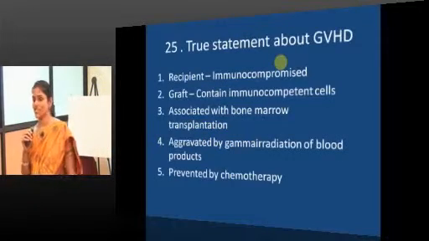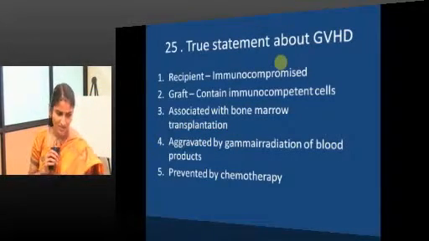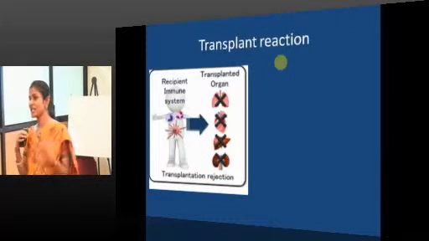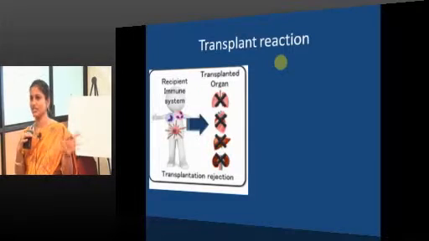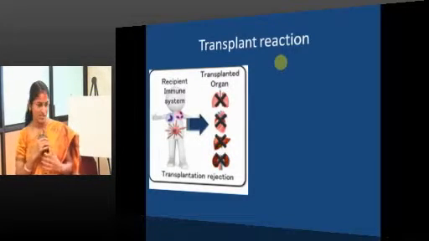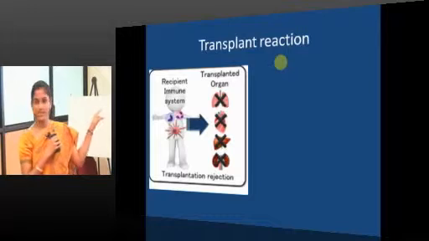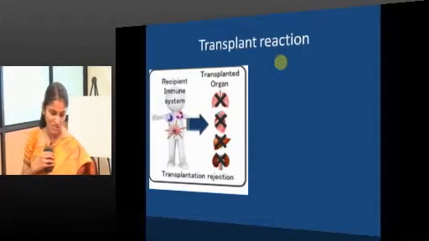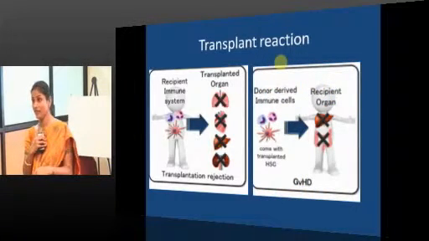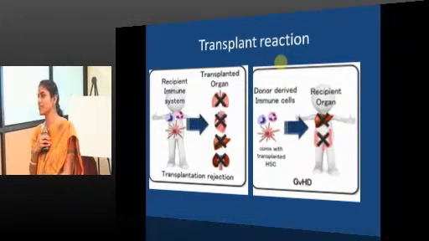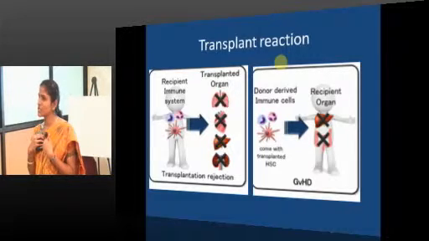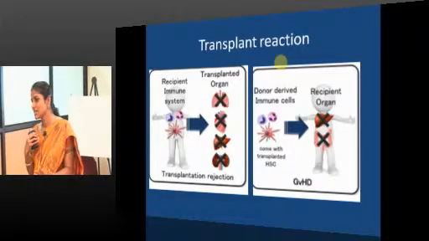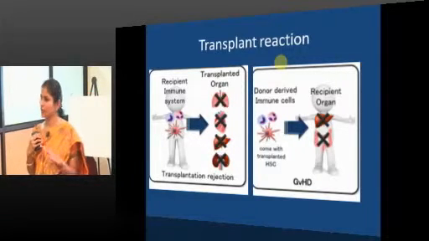True statement about GVHD. Let us see. So far we have seen how a host rejects a graft. That is conventional graft rejection: the host targets the graft, and the graft is rejected. But GVHD happens when the graft rejects the host. When can this happen? When the host is not able to mount an immune response, in the sense he or she is in an immunocompromised state.